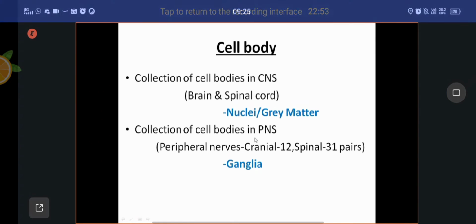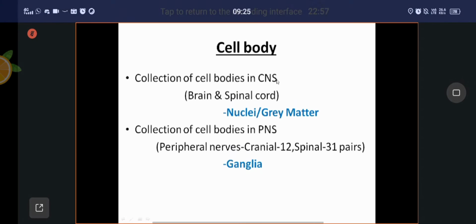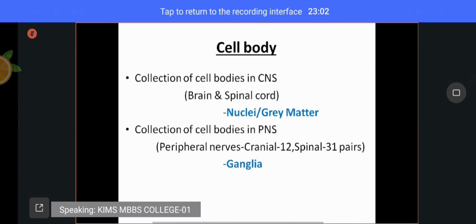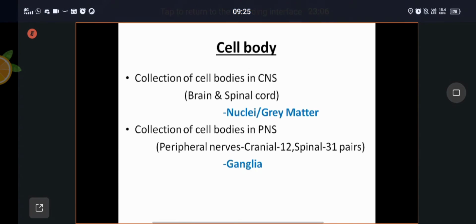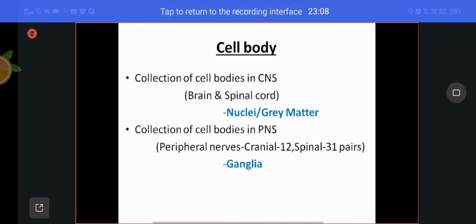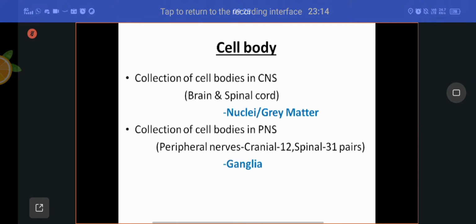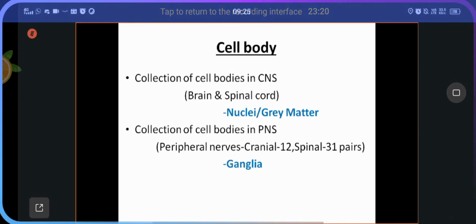Another interesting thing: the collection of cell bodies within the central nervous system, that is in the brain and spinal cord, is called nuclei or gray matter. Gray matter and white matter are the two terms you will come across in the brain and spinal cord.